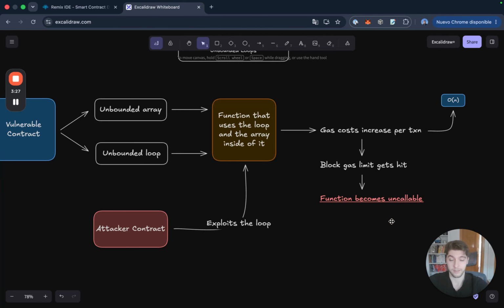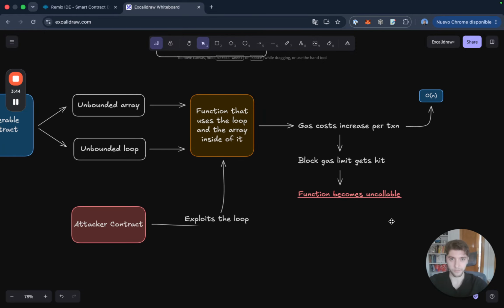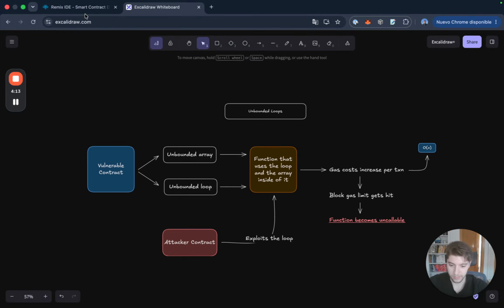Why? Because Ethereum doesn't allow you to perform a transaction that exceeds the gas limit. That limit is there for a reason, to prevent other types of spam. I'm not going to get into it right now, but you should definitely look into it a little bit. The gas limit is there for a very specific reason. And if you perform a transaction that goes over the block gas limit, the EVM is not going to like it and is going to essentially revert your transaction. Okay, so without further ado, let's go into the code.